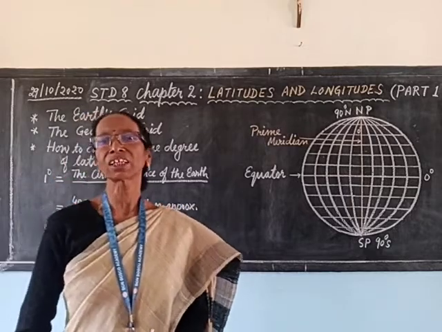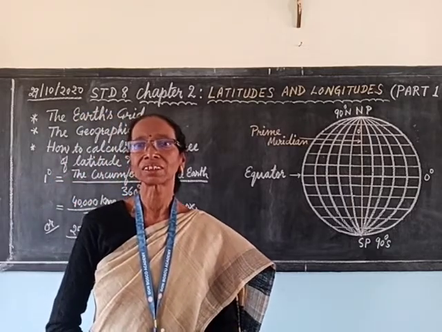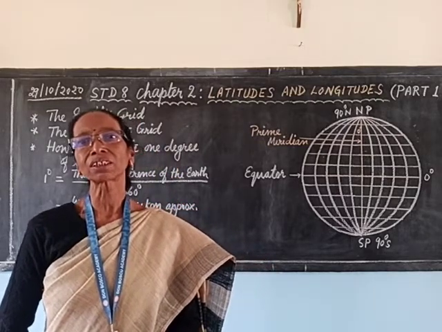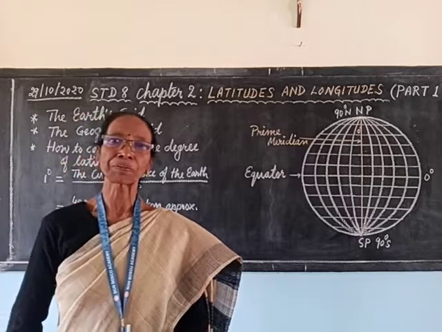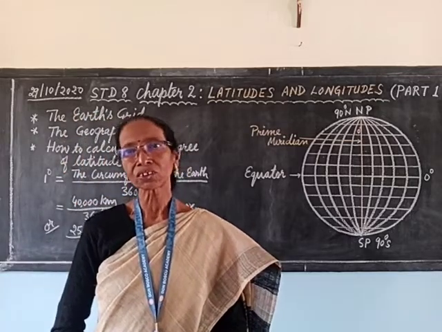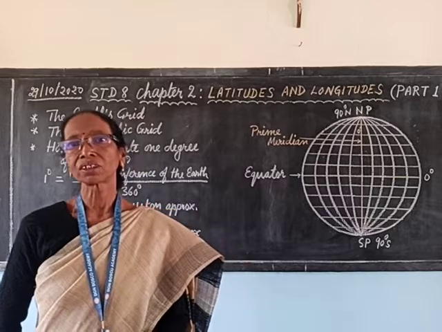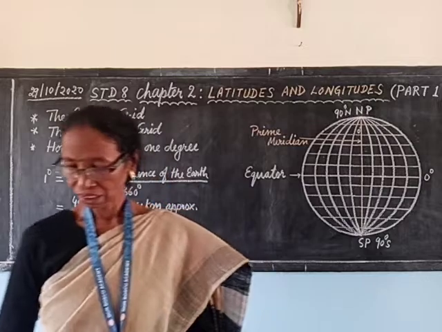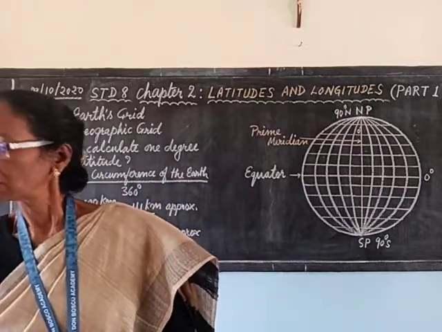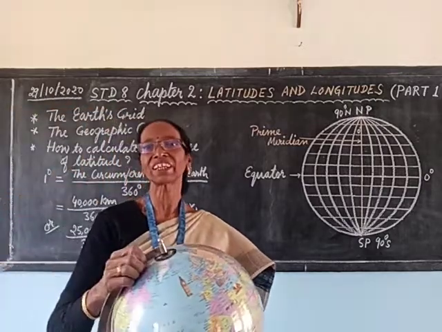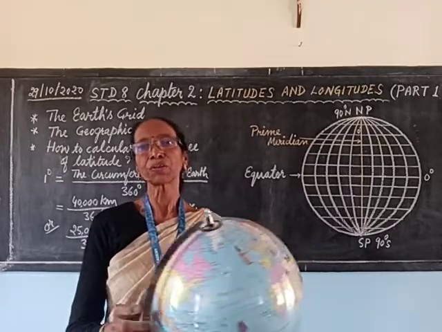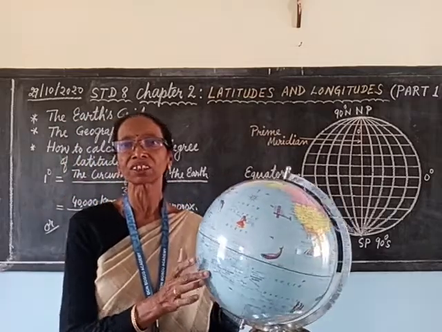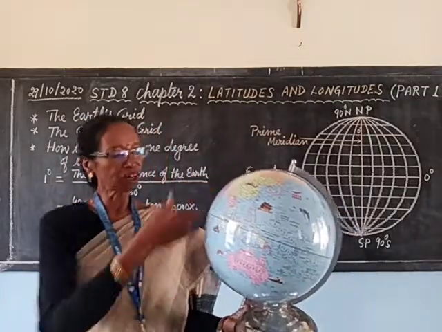In geography you are learning about the earth. You have already studied that our earth is spherical in shape. It has no edges, no corners, and no beginning and end. So, the globe is a perfect model of our earth.